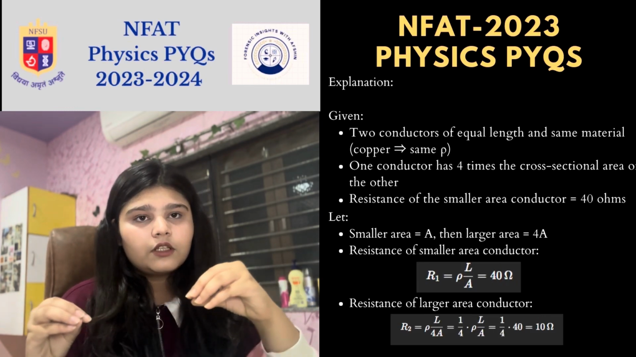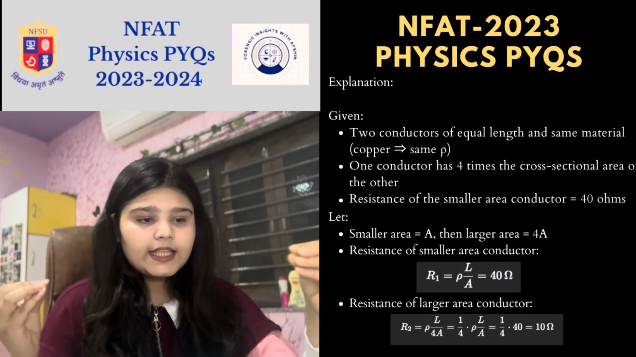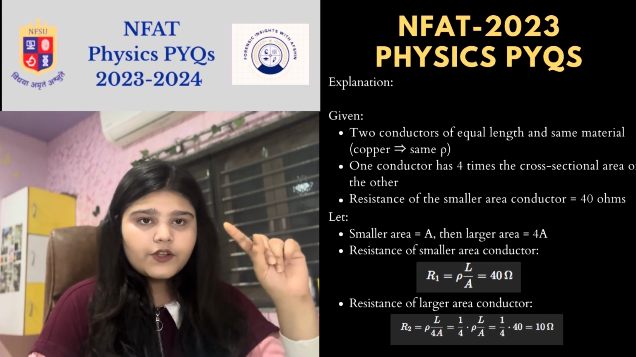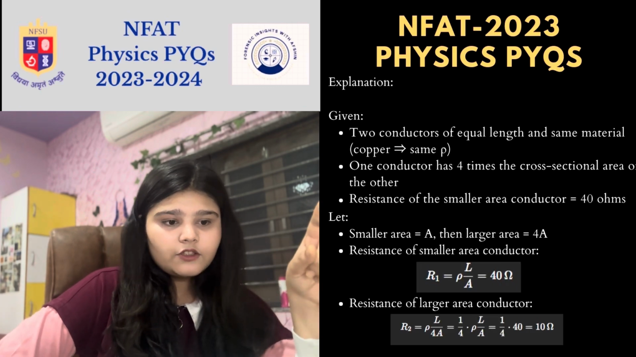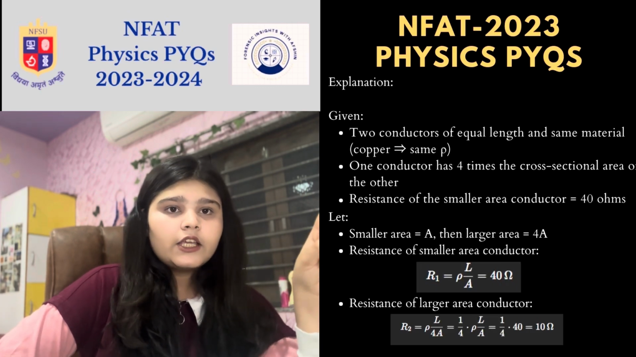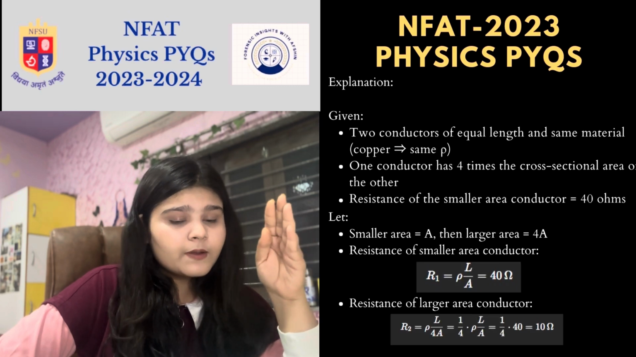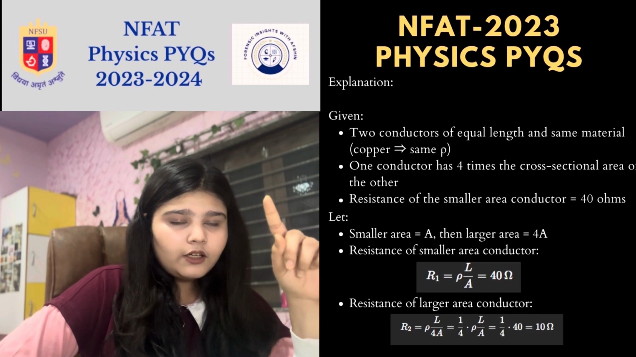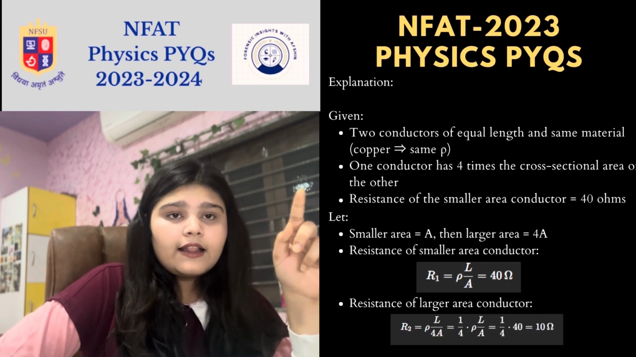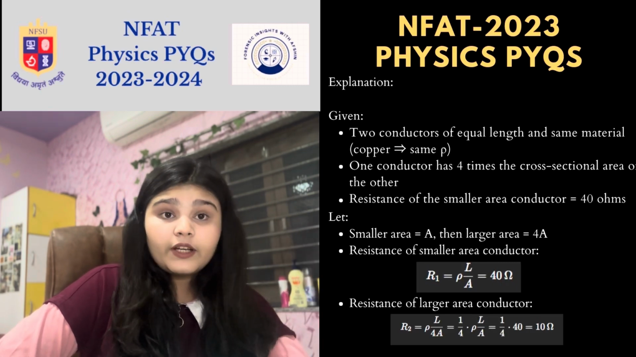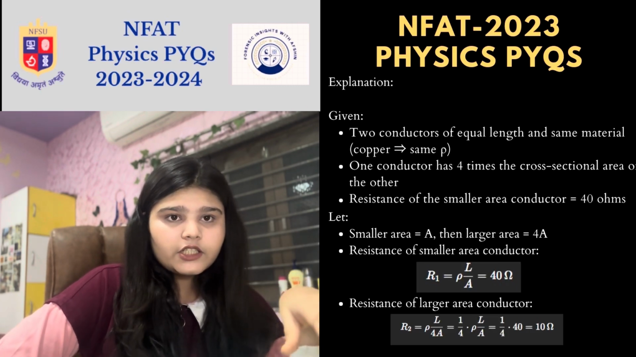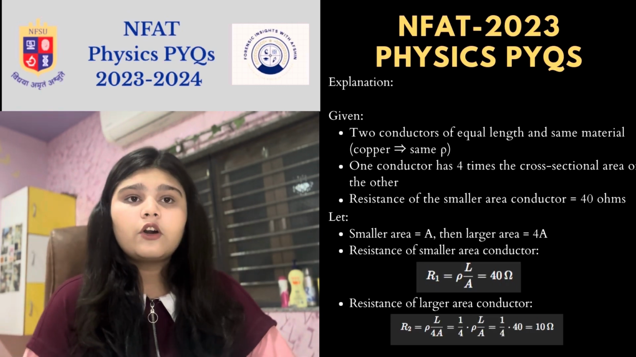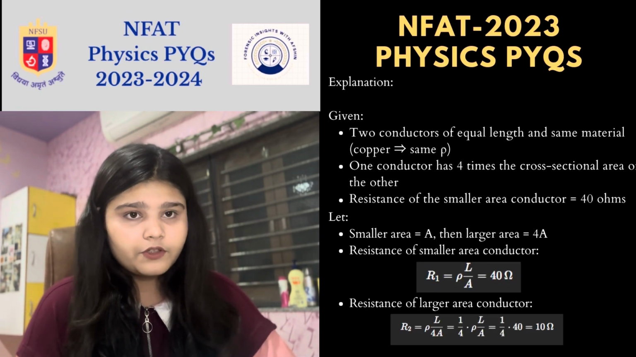Then we assume that the smaller area is A and the larger area is 4 times A. The resistance of the smaller area conductor is R equals rho L by A, which equals 40 ohms as given. Now we need the resistance of the larger area conductor, so R2 equals rho L by 4A, because it is 4 times. Then we do the calculations and we get the answer, which is 10 ohms. That's why option D is the correct option.